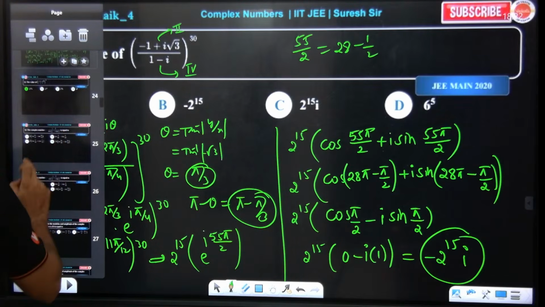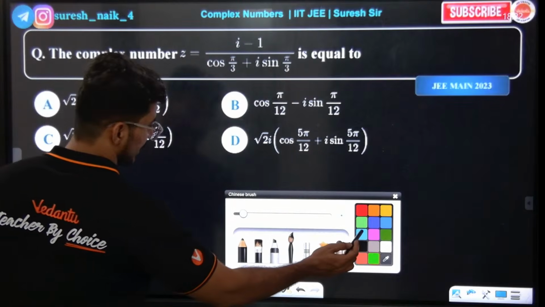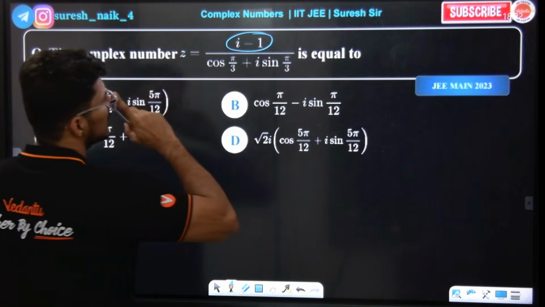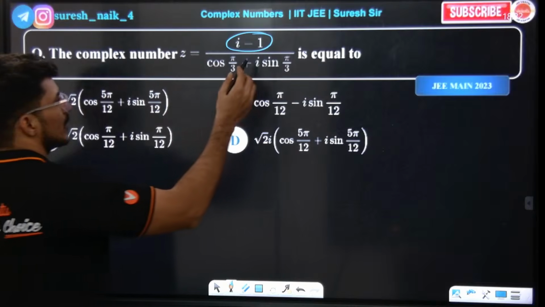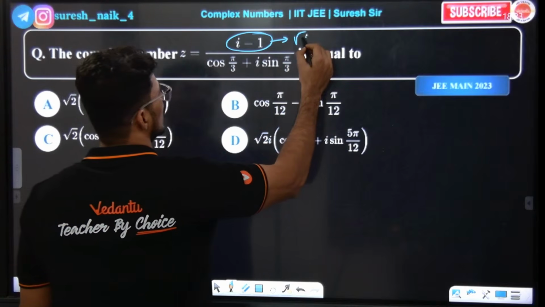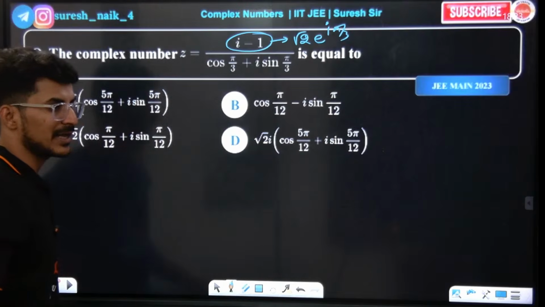Okay sir, you need to do this question. This is the same question, a simple question only. How do you do this? Within a minute you can see this. Tell me here, numerator, what quadrant, minus plus, so second quadrant means pi minus theta, so pi minus theta means 3π by 4. So numerator can be written as what? Root 2 e power of i pi by 3. Numerator can be written like this.